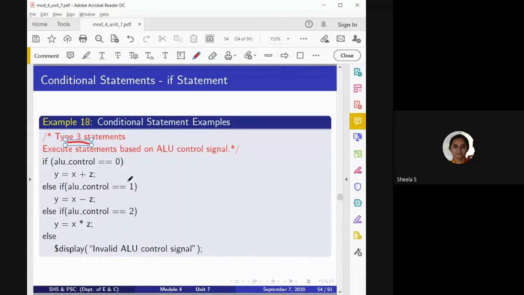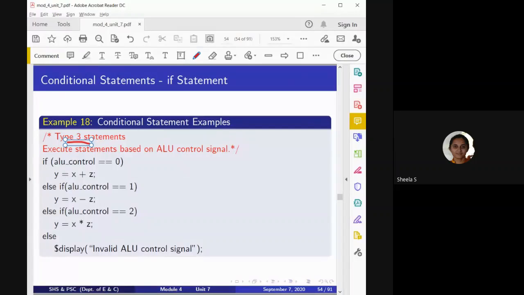In this type 3 statement, an example of ALU is considered. The ALU control is similar to the opcode. If the opcode is equal to 0, it has to perform addition. Otherwise, if the opcode is equal to 1, it has to perform subtraction. Otherwise, if the opcode is 2, it has to perform multiplication. If none of these values are present in the opcode, then it has to display invalid ALU control.